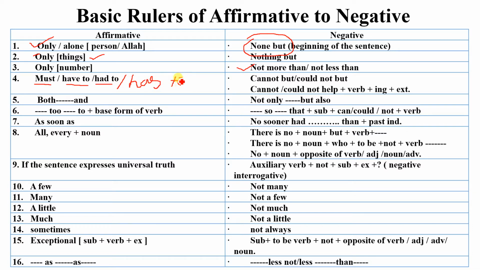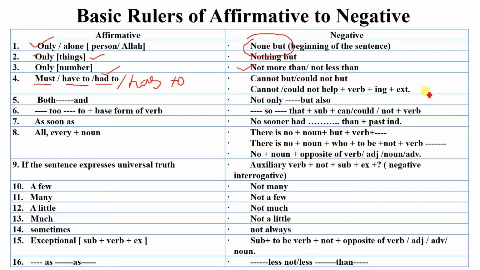then instead of must, have to, had to, and has to, you have to use cannot but or could not but. Such as for must, have to, and has to, you have to use cannot but, and instead of had to only, you have to use couldn't but. And another rule is cannot or could not help, and after the verb you have to add ing as a suffix, and then the extension.